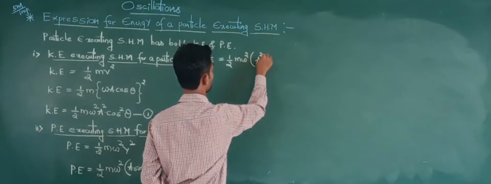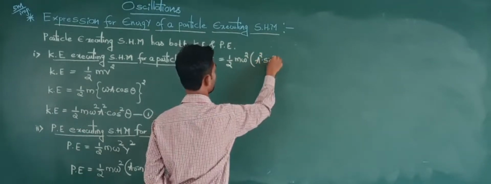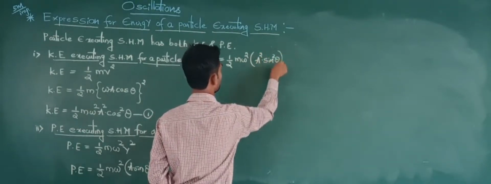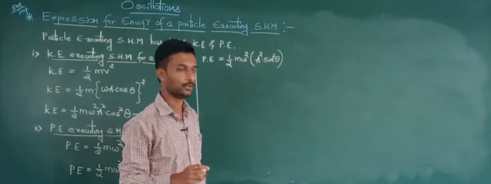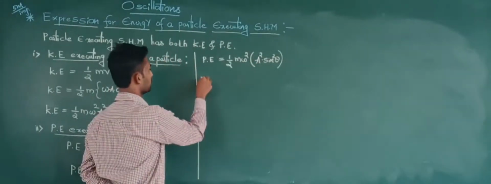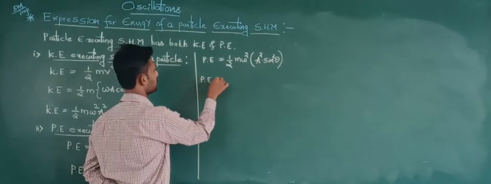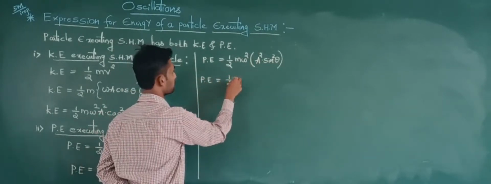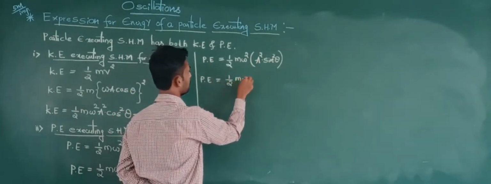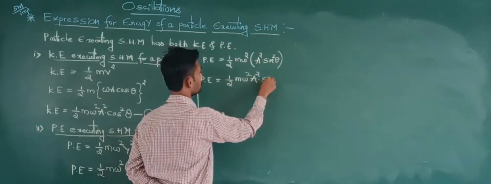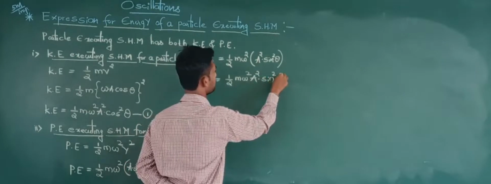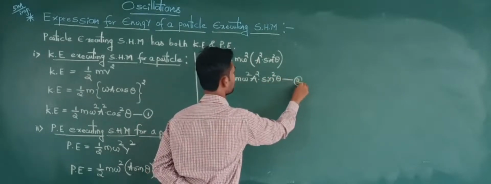Here m is the mass of the particle, omega is angular velocity, a is amplitude we can call. So potential energy is equal to half m omega square a square into sin square theta. This is our equation number 2.